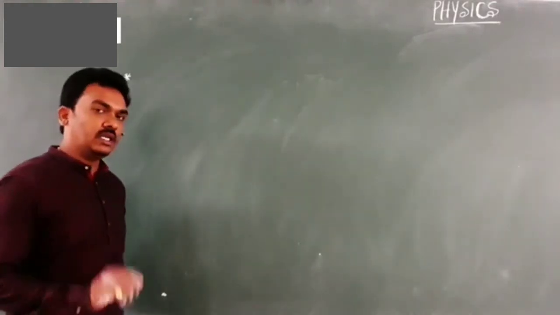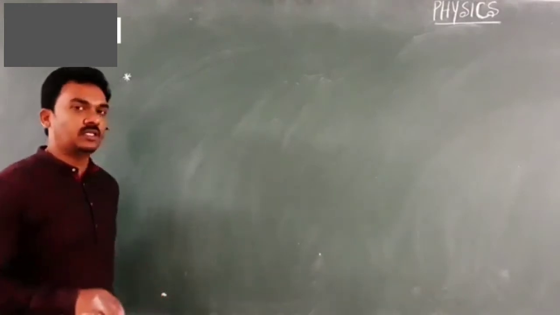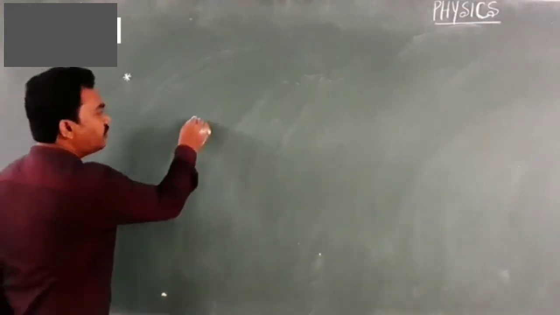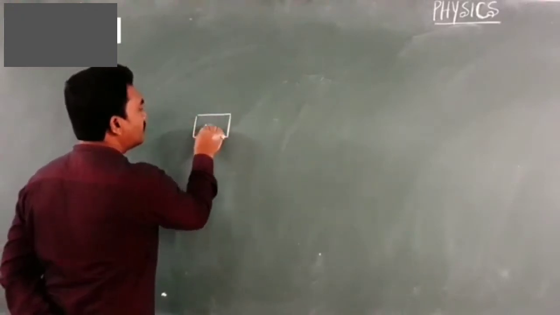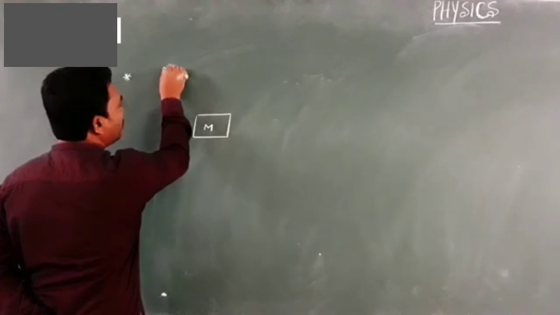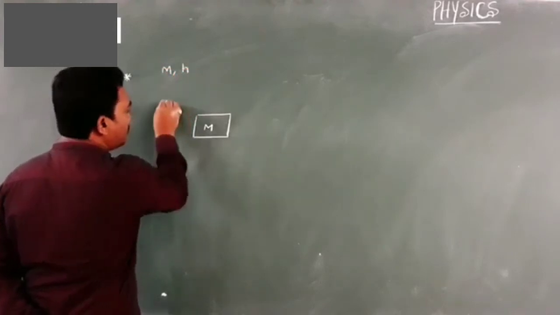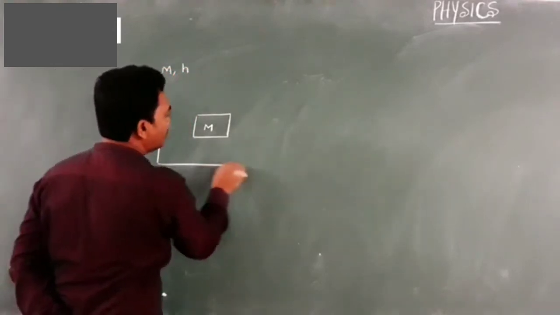Yes, let us see another example on the concepts of laws of flotation. A wooden block of mass M and height h is made to float in a liquid.